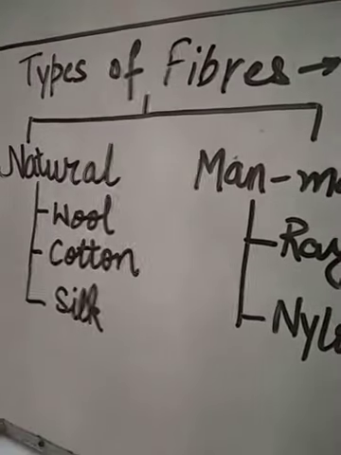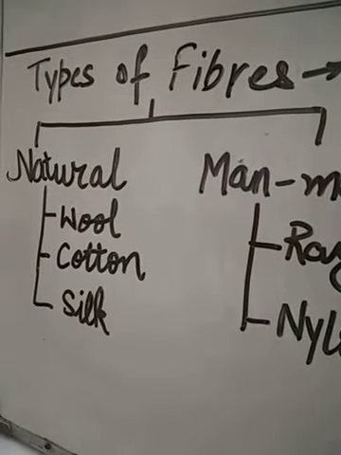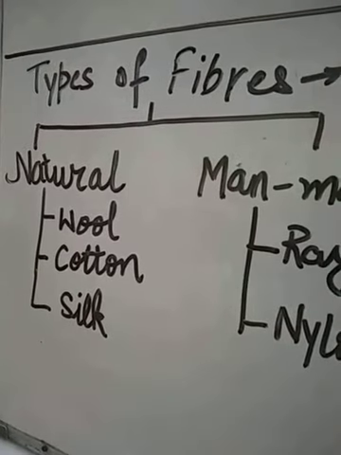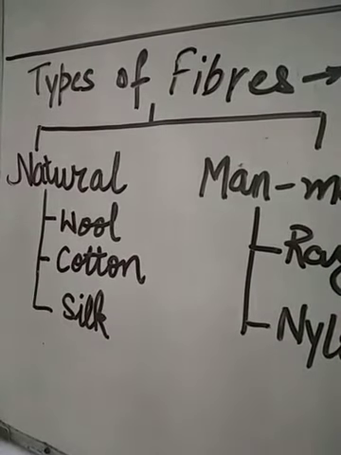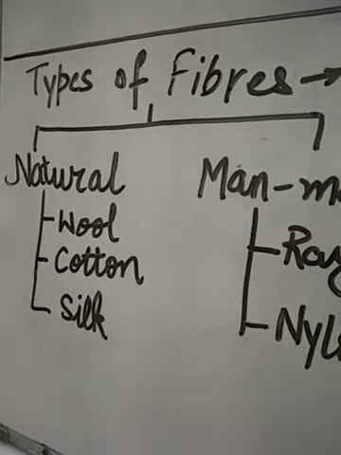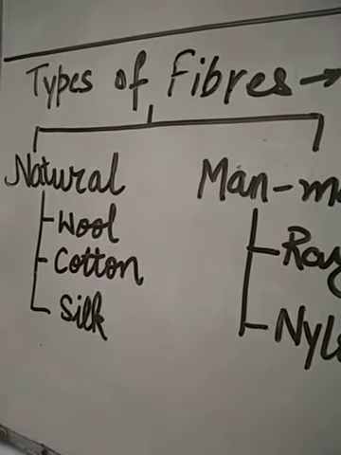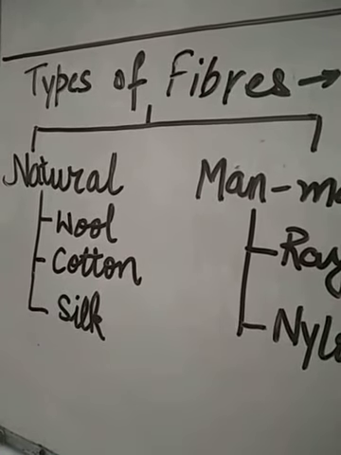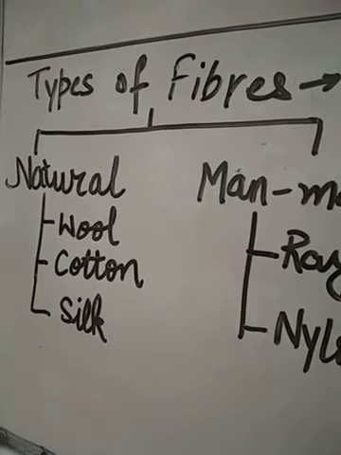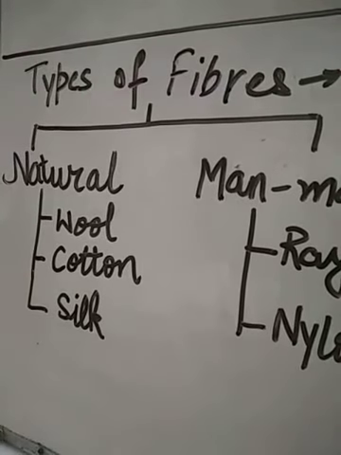Silk is a shiny and expensive cloth. People wear silk clothes on special occasions. Silk is used in making saris, salwar suits, brocades and dupattas, etc. Now students, I want to show you the book.